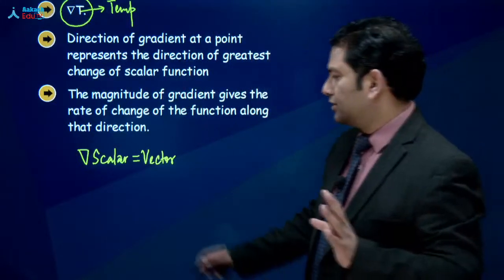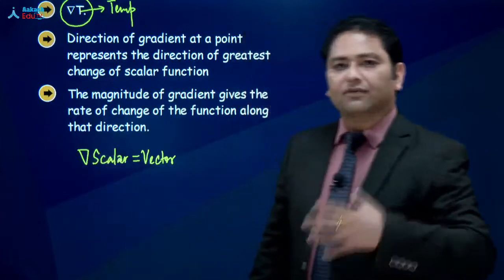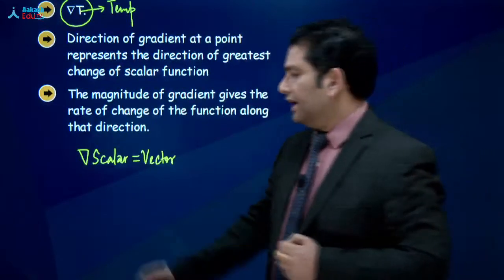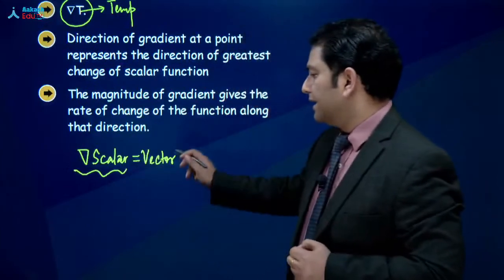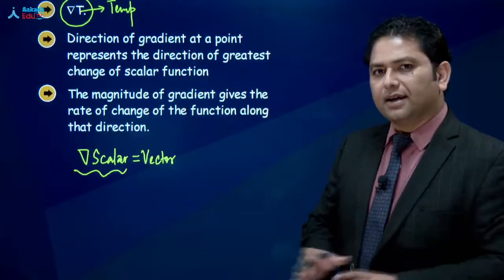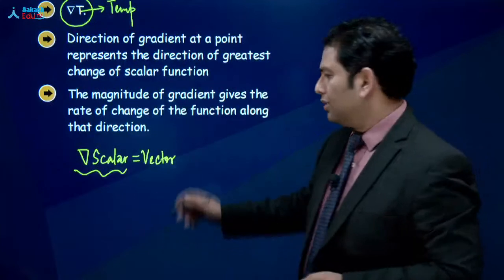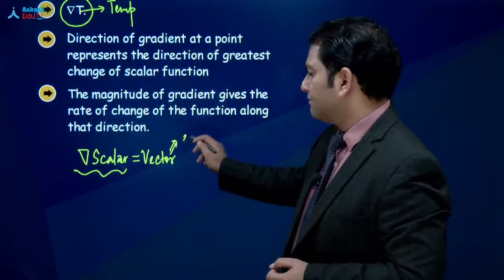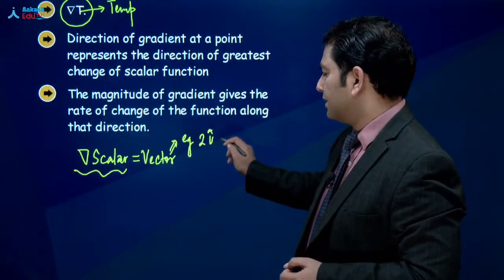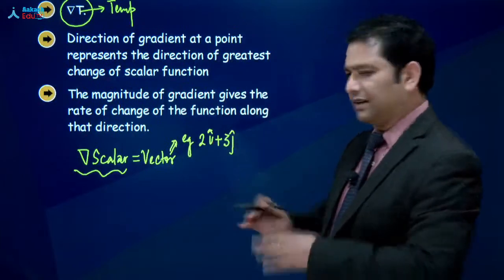One thing we have understood is that gradient is taken for a scalar quantity, and the gradient of a scalar is a vector. यानी अगर कोई भी gradient हो, like it can be for example 2i cap plus 3j cap, any given thing, okay?